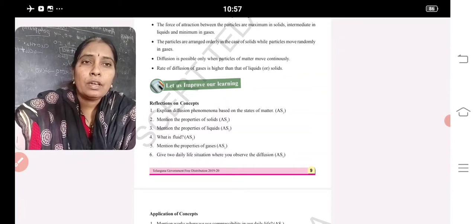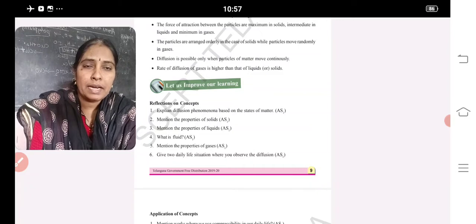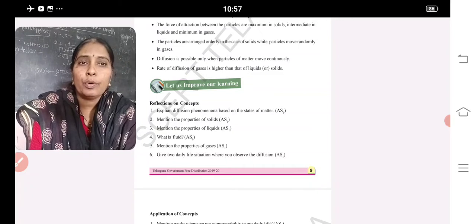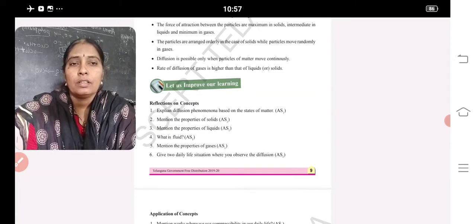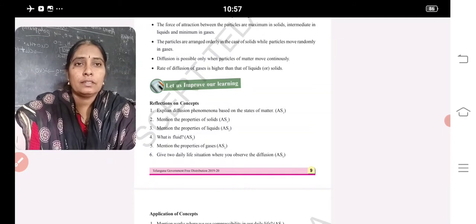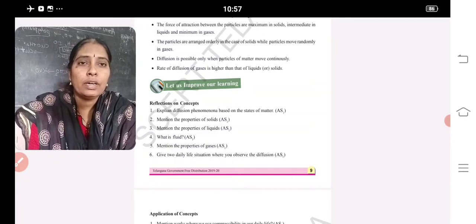Explain the diffusion phenomena based on states of matter. First question, underline, important. Next, second, third and fifth. Properties of solids, liquids and gases. Sixth. First, second, third, sixth.